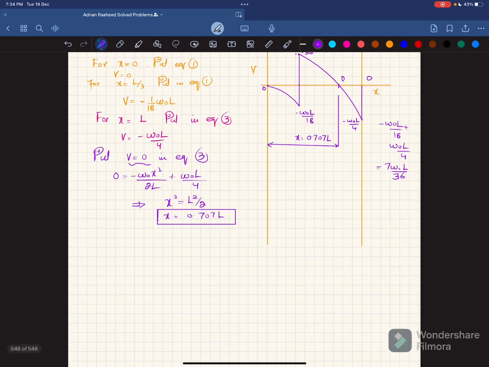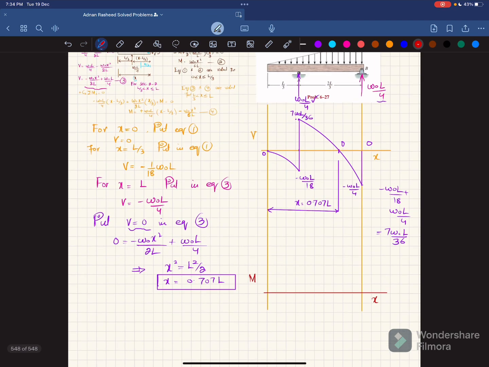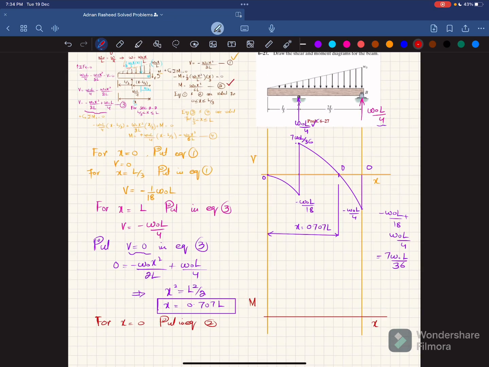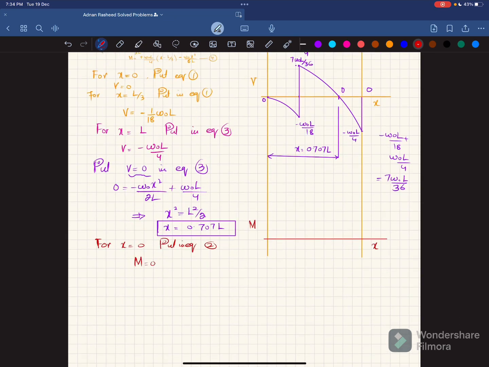We'll move toward the bending moment diagram. For the bending moment diagram, I will again draw a horizontal line, where x is the length, and on the y axis we have moment. For x equal to 0, put it in equation number 2. If you put x equal to 0, the moment will be equal to 0. So your first point will be this one, where moment is 0.